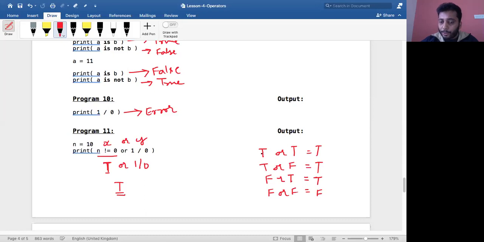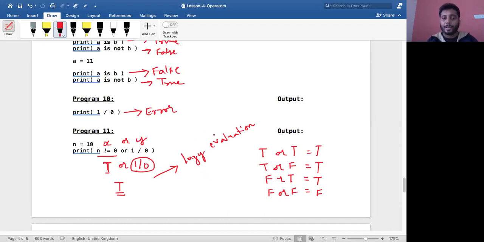So what Python does is, if the first expression is true, then it knows that whether the second expression is true or false, I'm not bothered, the answer would always be true. So it will not evaluate this part, and the result will be true itself. It takes only the first part and gives you the result. This evaluation is called lazy evaluation in Python, or shortcut evaluation. So this is how it works.